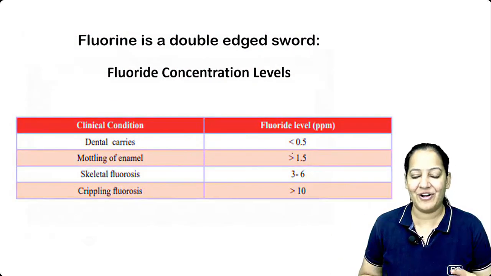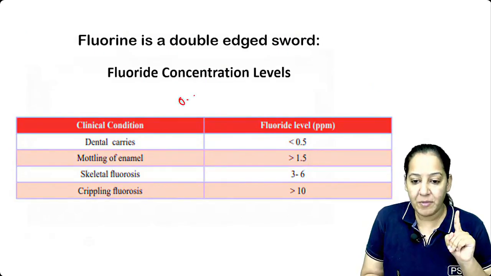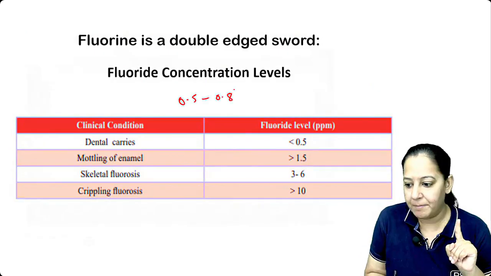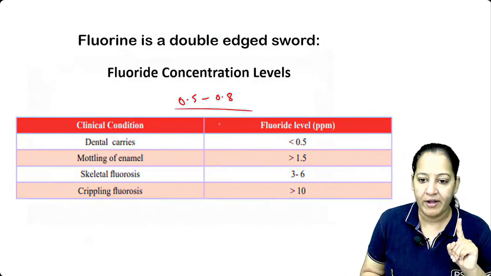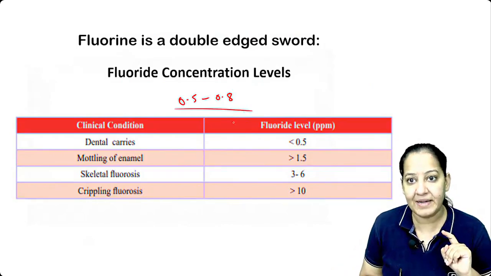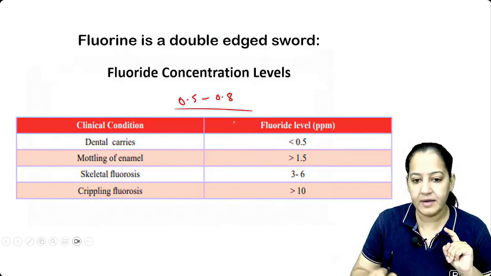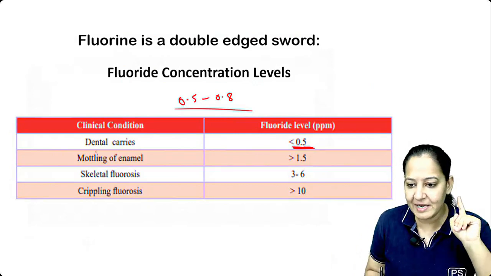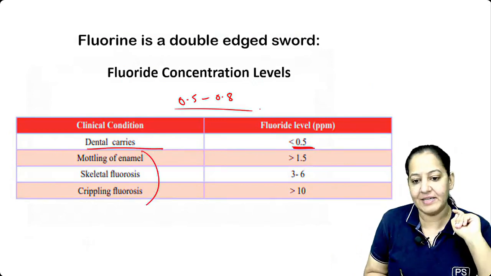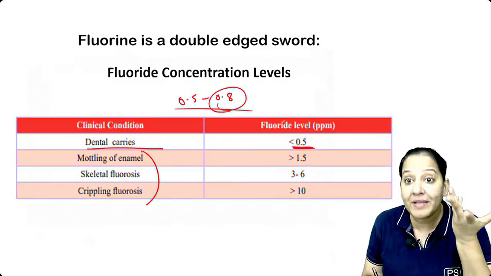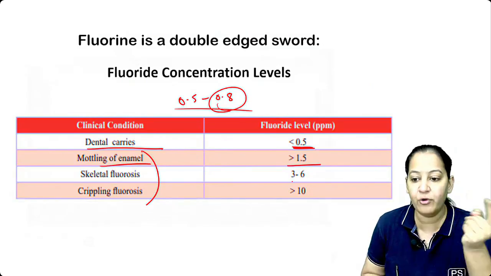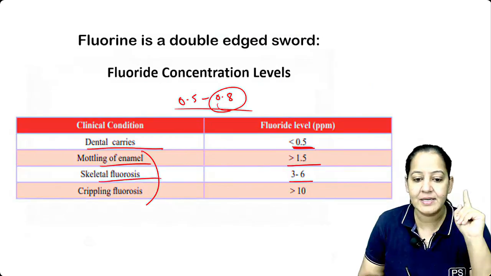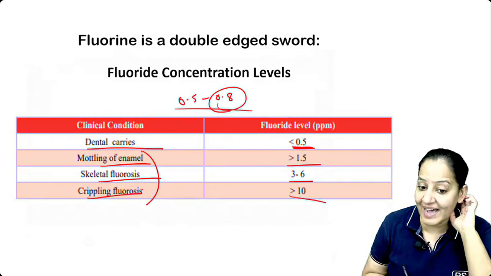So the summary is in front of you. Please learn that normal fluorine is 0.5 to 0.8 milligram per liter. If it is less than 0.5, it will lead to dental caries. If it is more than 0.8, how much more? More than 1.5, it's dental fluorosis. 3 to 6, skeletal fluorosis. More than 10, crippling fluorosis.